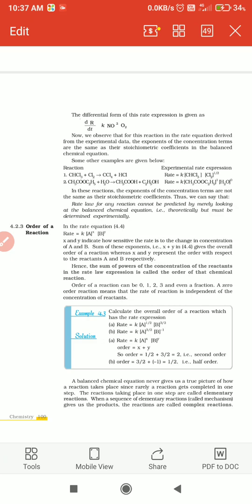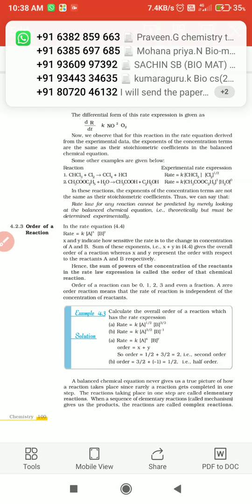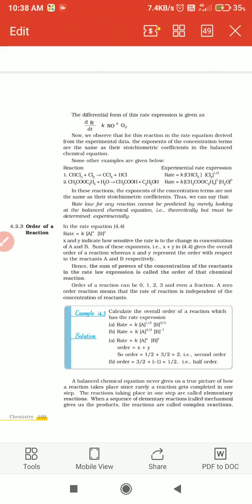Tomorrow we are going to see what the types of reactions are, what an elementary reaction is, what a complex reaction is, and the differences between them. All that we will study in tomorrow's class.